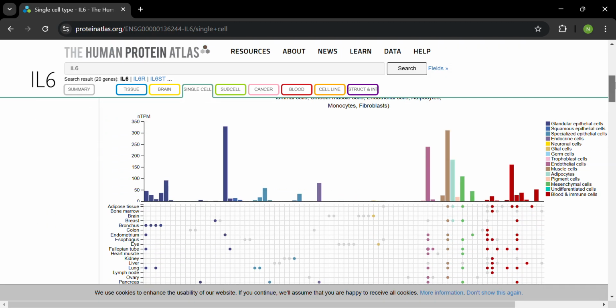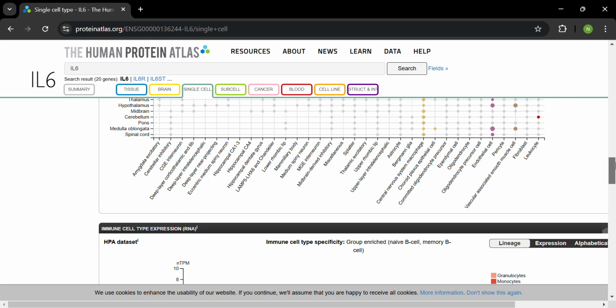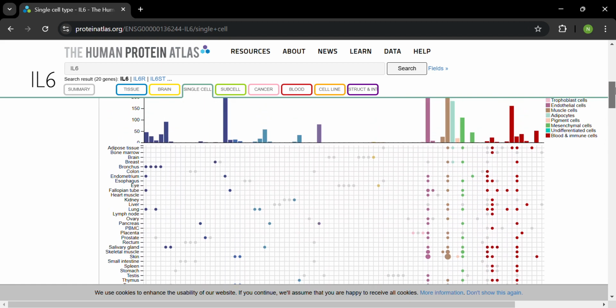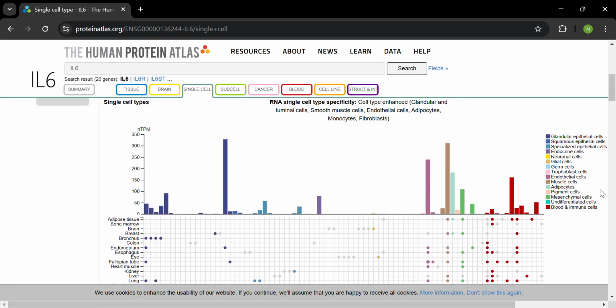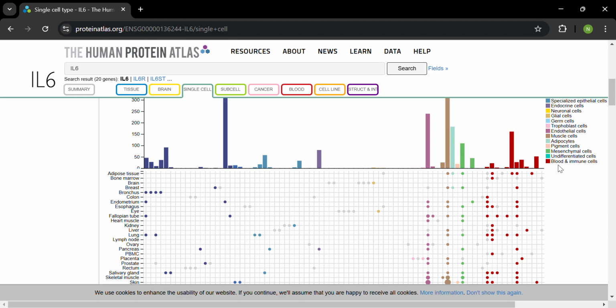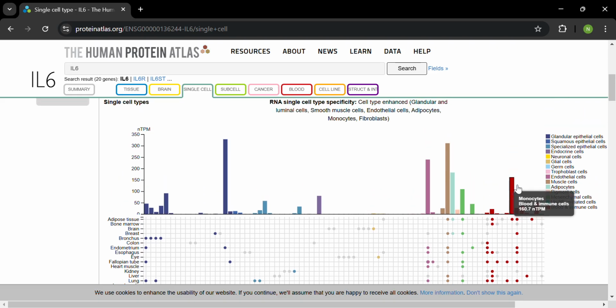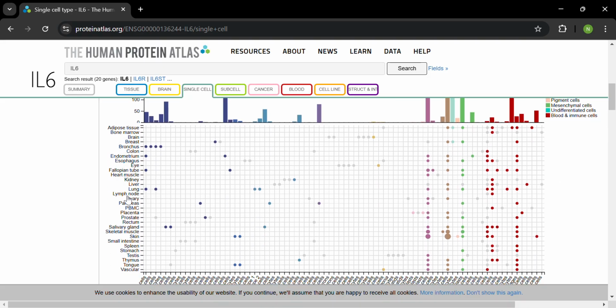Now, for single cell type, there's actually a lot of data compared to single cells, and they go over many different types of cells. But the main one I want to talk about is this one, the RNA single cell type, and for example, you can take the blood and immune cells, which are color coordinated and marked here in color. These are the different types of body parts and organs marked.